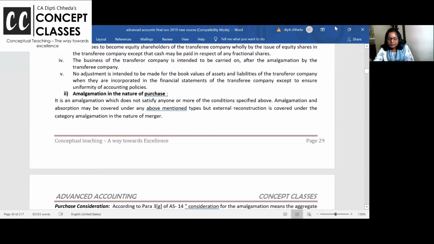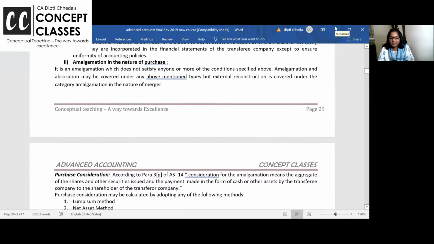So let us begin now. Once again, shall I do one thing? I'll search now and I'll share the screen so that you all can read it along with me. One minute. Yeah. Can you see this?